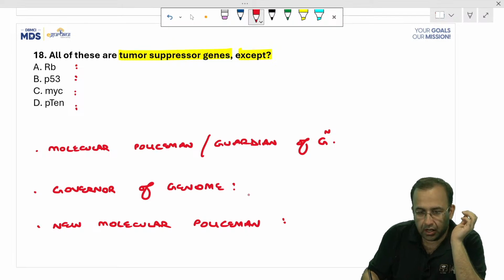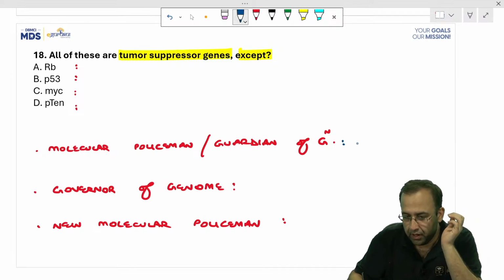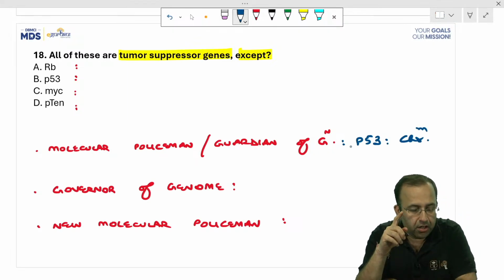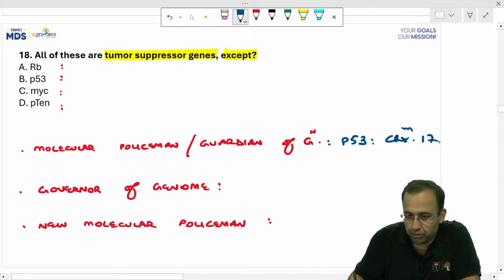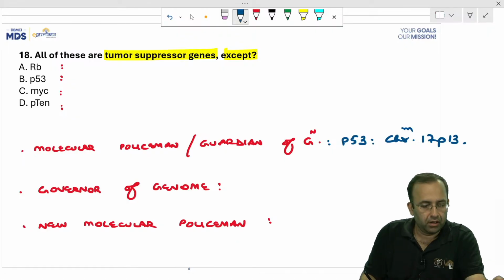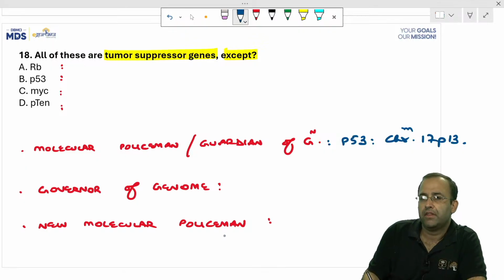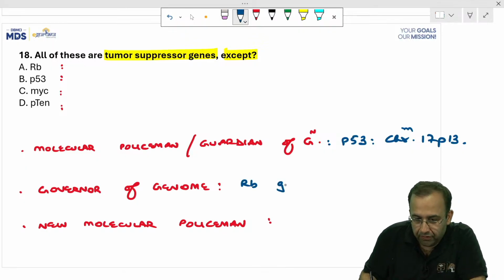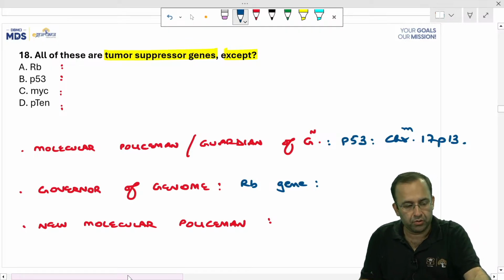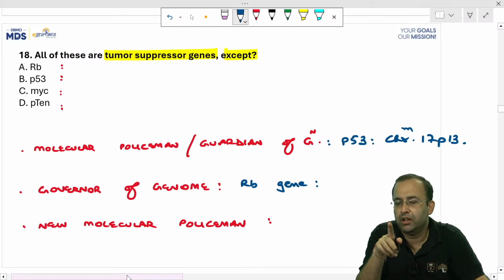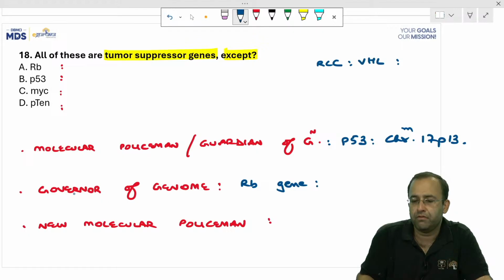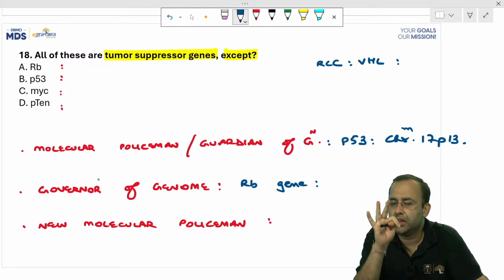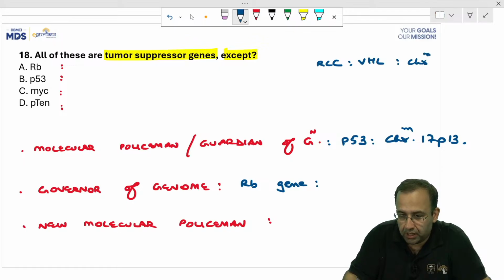Firstly, let us start with molecular policeman or guardian of the genome, that is P53. Present on chromosome, see P53, this is the one which is on short arm. P, that is chromosome 17p13. Chromosome 17p13, P53. Versus governor of the genome, that is RB gene. Chromosome other than P53, and which is the gene mutation associated with renal cell carcinoma? VHL gene mutation, Von Hippel-Lindau gene mutation. How many alphabets are there in VHL? 3. Present on chromosome 3p.